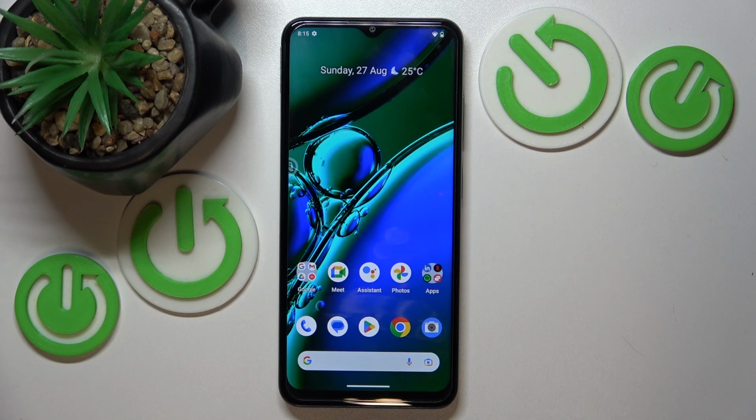Hello, in this video I will show you how to install ChatGPT widget on Nokia G42.